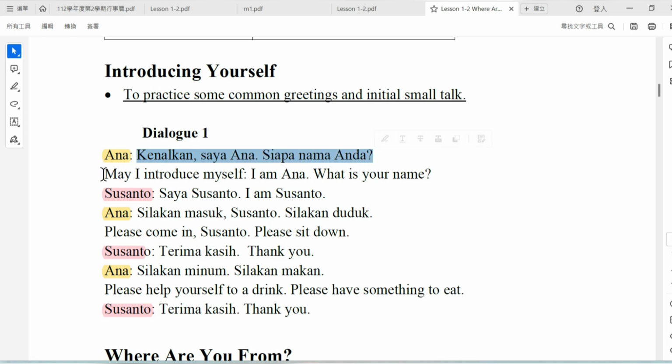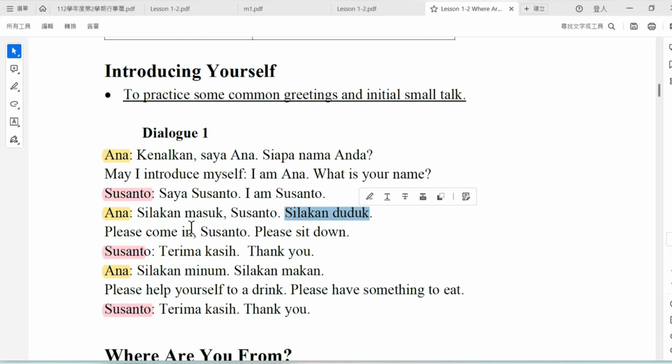In English, may I introduce myself? I'm Anna. What is your name? And then Susanto answers, "Saya Susanto." I'm Susanto. And then Anna answers, "Silahkan masuk, Susanto.